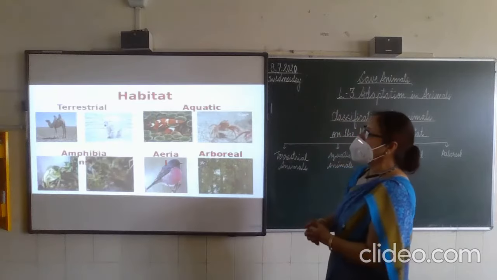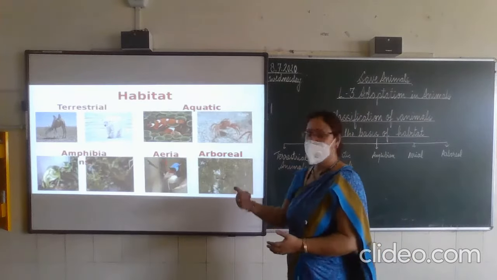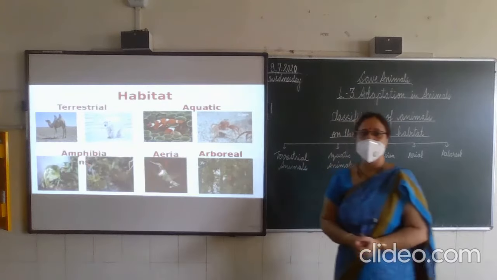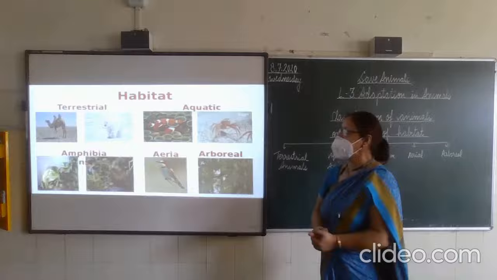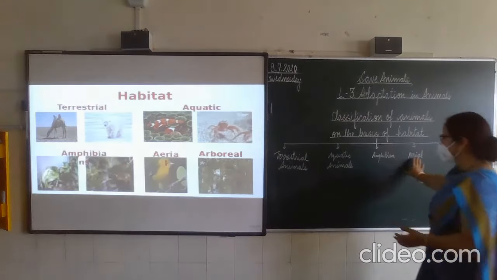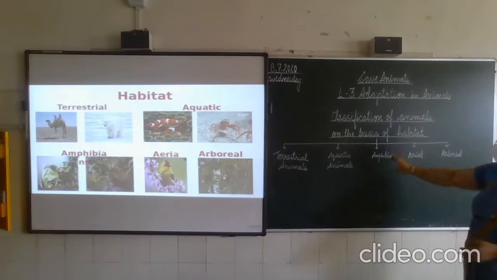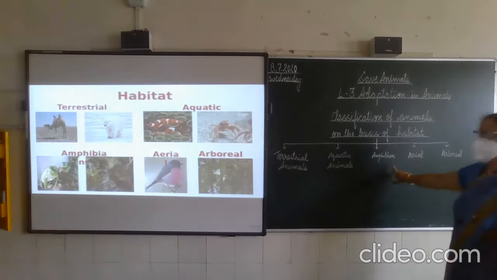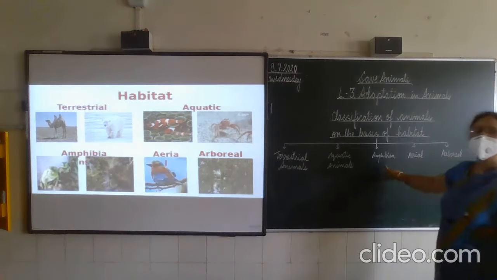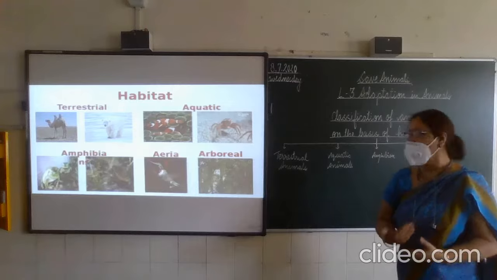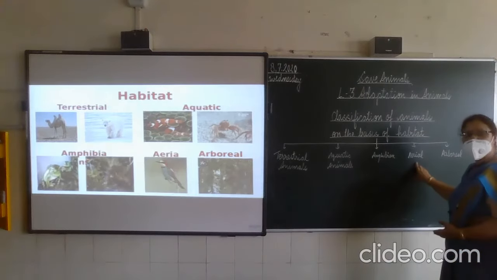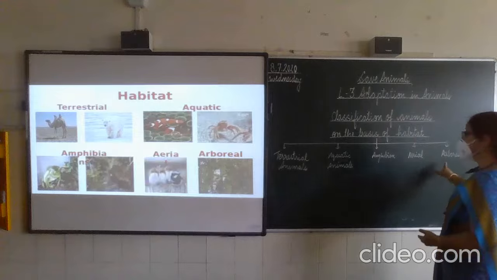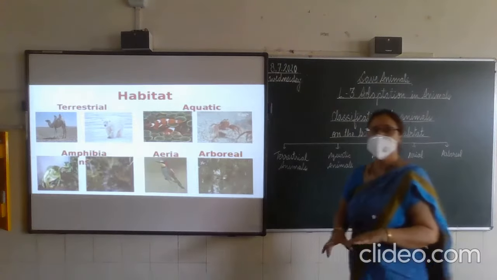First of all, we should know animals live in different regions. In the slide you can see first terrestrial animals. The animals that live on land are known as terrestrial animals. Here also in the blackboard I have made the flow chart. Second is aquatic animals. Aquatic animals, they live in water. Third is amphibians. Amphibians mean they can live both land and water. Now aerial animals means that lives most of the time in the air. Arboreal means they can live on trees.